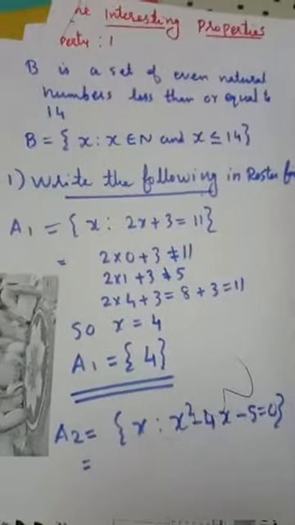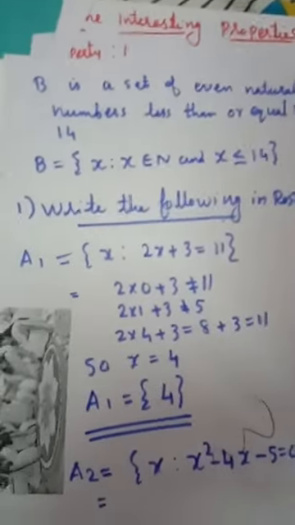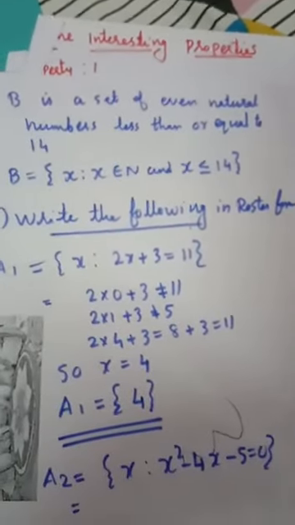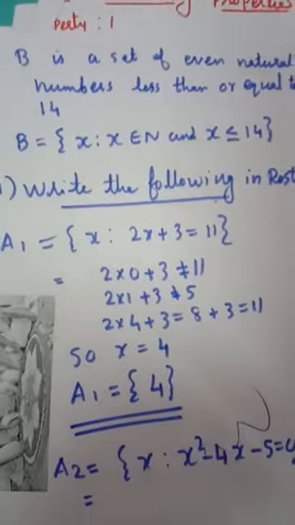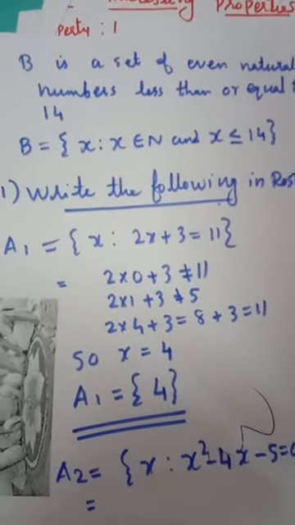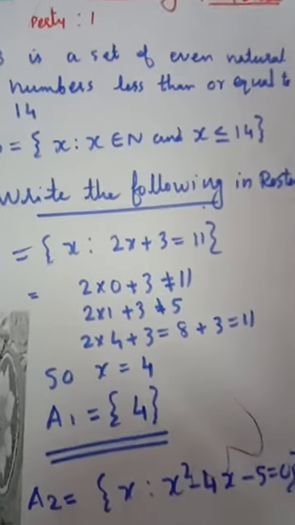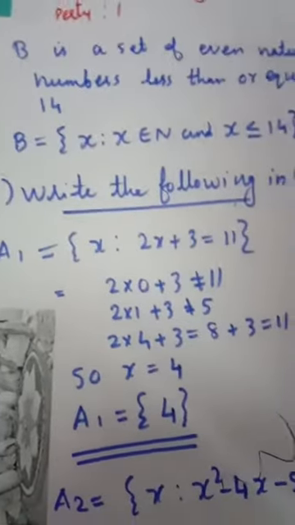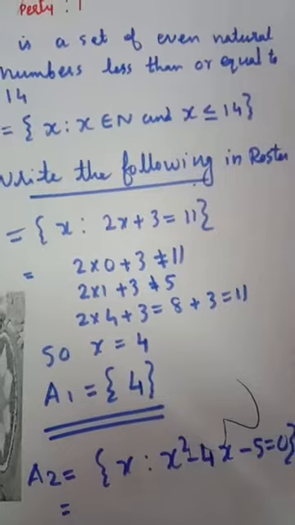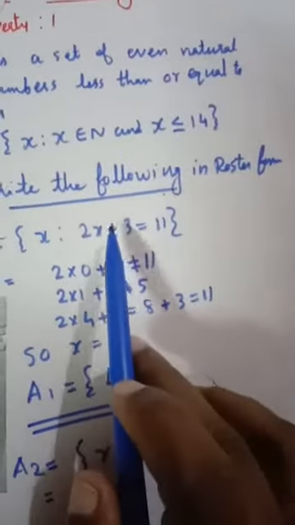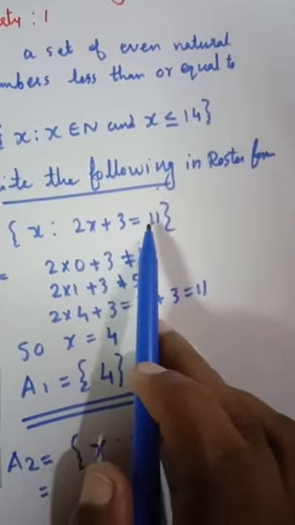Now let us discuss Exercise 6a. First question: write the following in roster form. A1 is equal to the set of x such that 2x plus 3 is equal to 11. So we get the value. If we give values for this x, we will get 11.